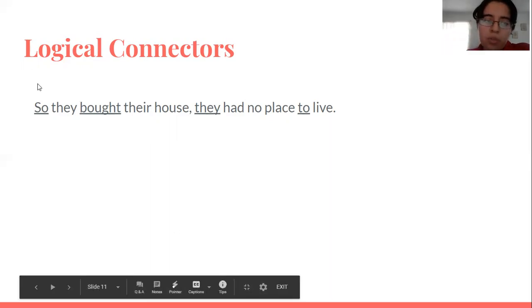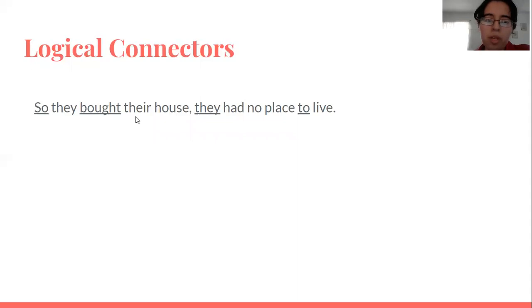So the incorrect one would be "so." Why is it incorrect? "So they bought their house, they had no place to live." Well, first of all, we said that conjunctions can't start sentences. If it were "They had no place to live, so they bought their house," that would be correct, but we can't have it here.